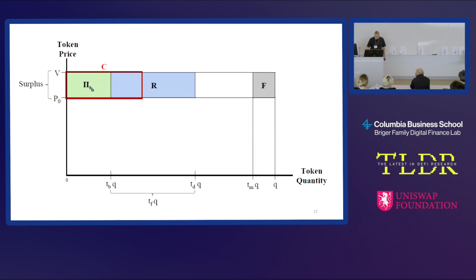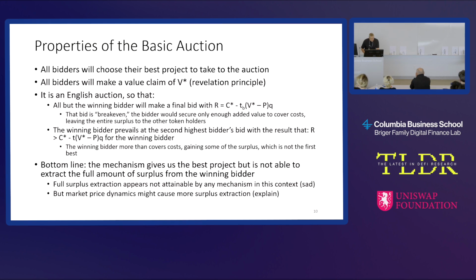Okay, all right. So I'm running out of time here. Let me go back, and let me just make sure we exhausted this. Okay, so the bottom line is we get the best project, probably, but there's going to be some leakage of surplus. And people that know game theory and auctions know that it's really hard to get full surplus extraction. There are only special conditions under which you can do that, and they don't apply here.